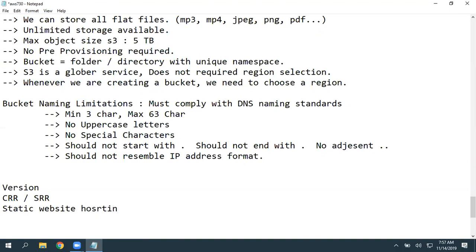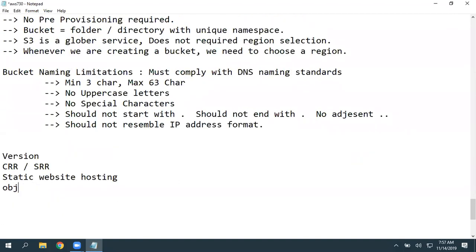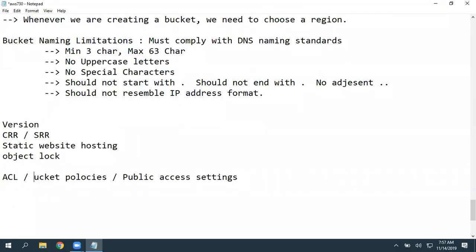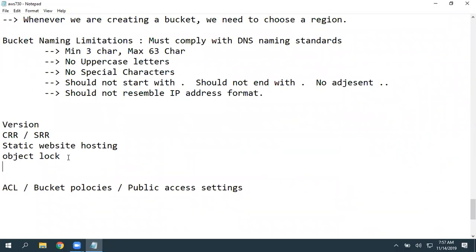You can use this S3 to host a static website, and we have object lock. Legally you can hold that, and you can secure all your data by using ACLs as well as bucket policies. And we have public access settings also, and along with that, we have options like events.